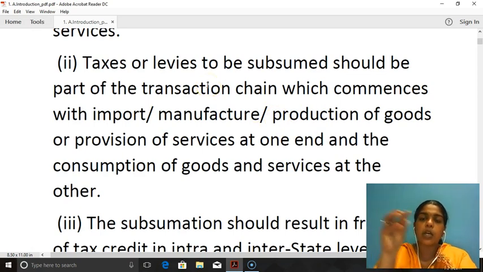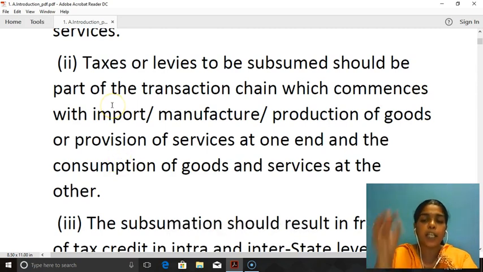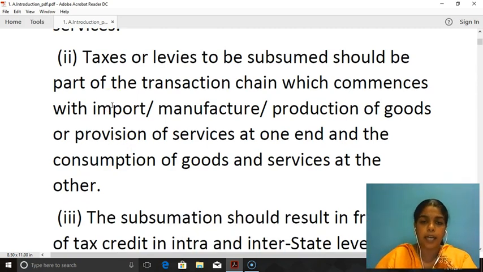The tax or levy to be subsumed should be part of the transaction chain which commences with import or manufacture or production of goods or provision of services at one end and the consumption of goods and services at the other. So somewhere in the chain between manufacture and consumption, production and consumption, import and consumption, or provision of services and consumption, that particular tax which was subsumed should be a part. One example was entry tax. Entry tax was levied when the goods are transported from one state to another. It is in between the manufacture and consumption, in between the production and consumption of goods.